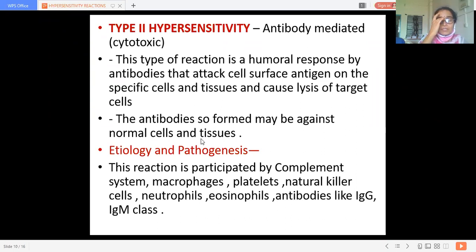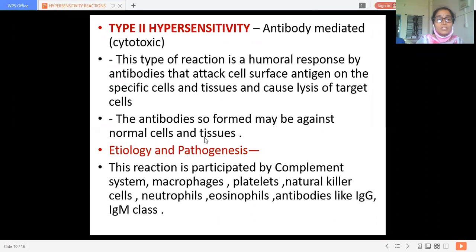What are autoimmune reactions? In this, the antibodies cannot recognize self and non-self antigen, and they react against the normal body cells or tissues and cause destruction. So here in type 2 hypersensitivity, it is mainly antibody mediated cytotoxic. It is cytotoxic, that is toxic to the cell. Okay, so it is an antibody mediated cytotoxic reaction. It is a humoral response by antibodies that attack the cell surface antigen on specific cells and tissues, causing defragmentation or destruction of that particular target cell.